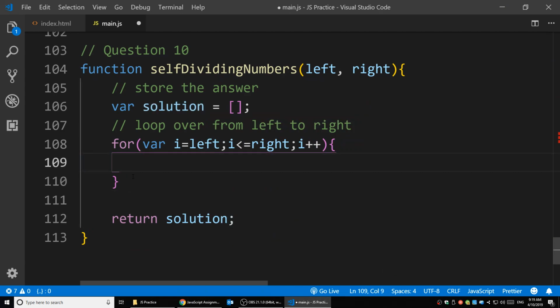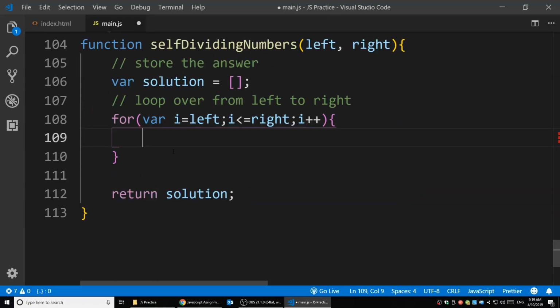So you see, there are many cases where we're going to have a storage to store the answer, and each time in the loop we're going to do something for this answer, and then finally we return it out. It's a common way you're going to solve loop problems. So from left to right, what are we going to check? We're going to check if I is self-dividing.